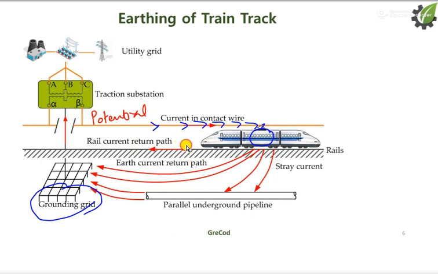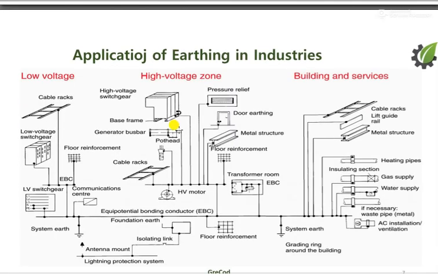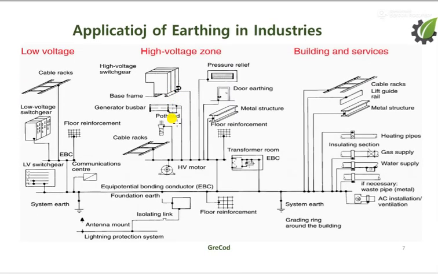The current is passing like this, and the return path is like this. Then what is the application of earthing? Application of earthing in industry. Let me take the example of a low voltage system. Low voltage is the system after our HT system. Low voltage is the system which we are using in our plants.